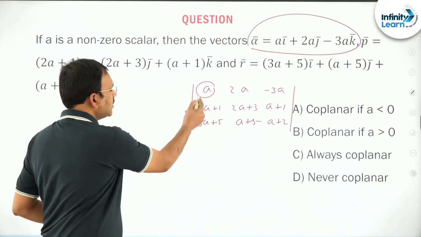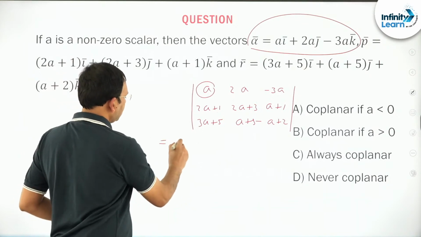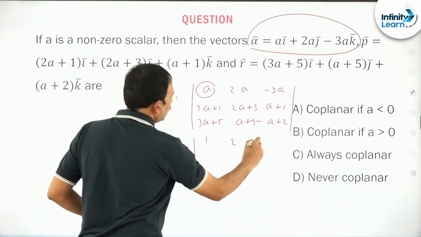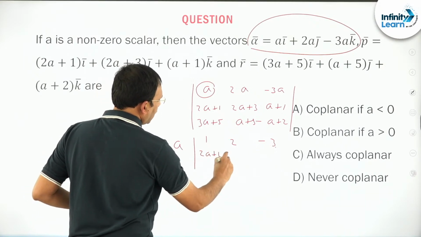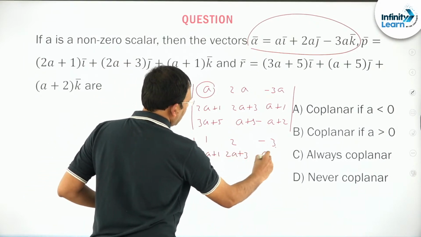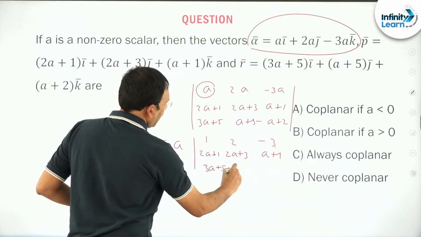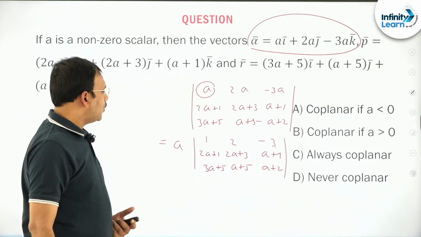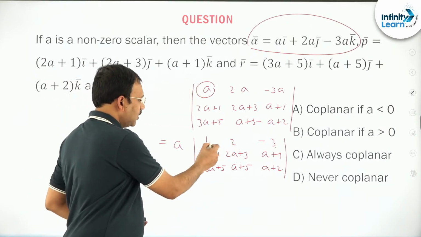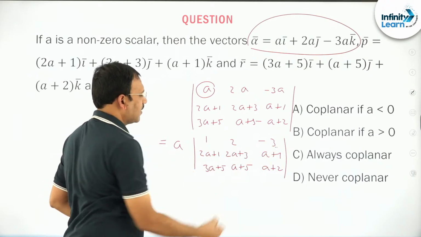With the help of this, of course friends, you can take a common here. I think 1, 2, minus 3, and this becomes 2a plus 1, 2a plus 3, a plus 1. This is 3a plus 5, a plus 5, a plus 2. Now you can make it 0: add these 3 here, you will get 0 here and some number here.